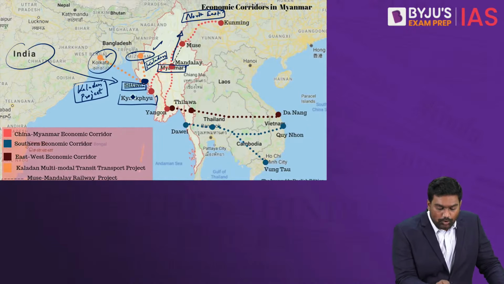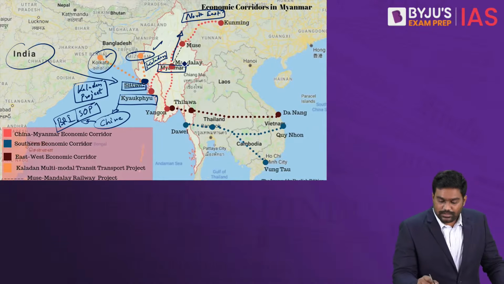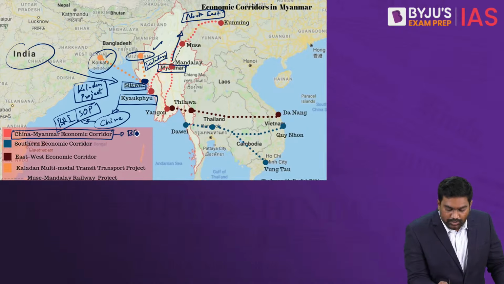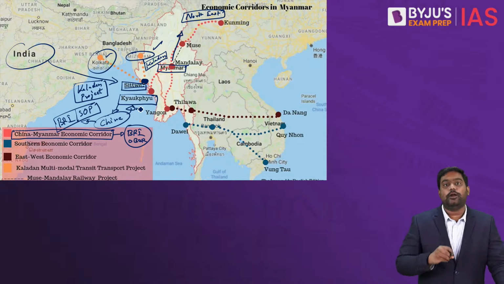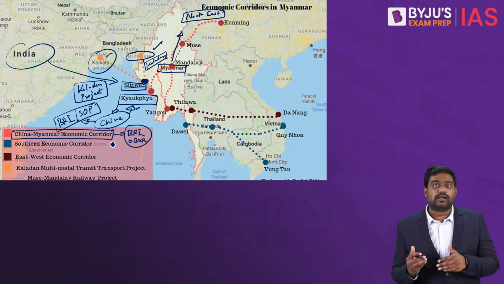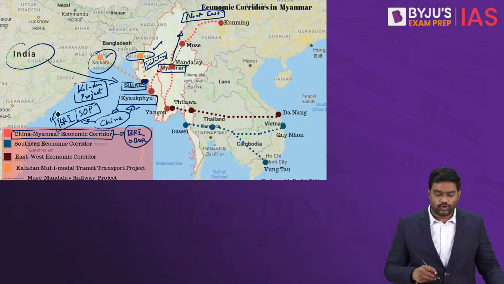Next, you have the Kyokfu port, which is built by China. It is seen as part of China's Belt and Road Initiative and its string of pearls strategy to encircle India. China has built the China-Myanmar Economic Corridor as part of its Belt and Road Initiative, or One Belt, One Road project. And Kyokfu port is a critical part of it. This gives China direct access to Bay of Bengal and Indian Ocean, and it reduces China's dependency on the Malacca Strait. So Kyokfu port is a vital port built by China as part of its Belt and Road Initiative.